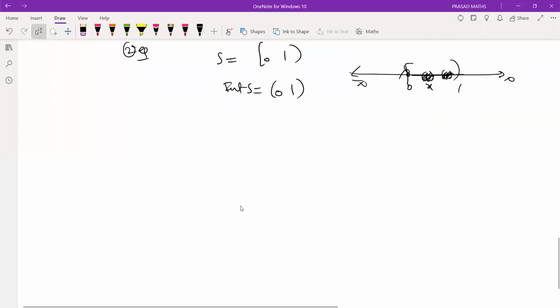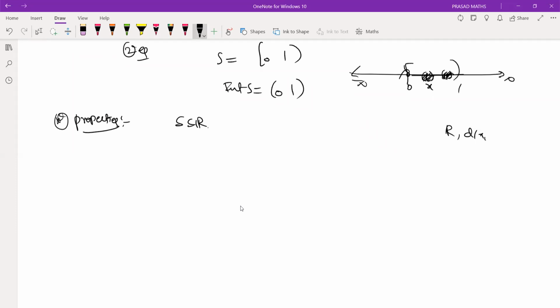And look at the properties. You take any subset of R. We are interested in working with subsets of R only. I'm not interested in different metric spaces, only R with respect to the usual metric, because we're working with real analysis, not metric spaces.